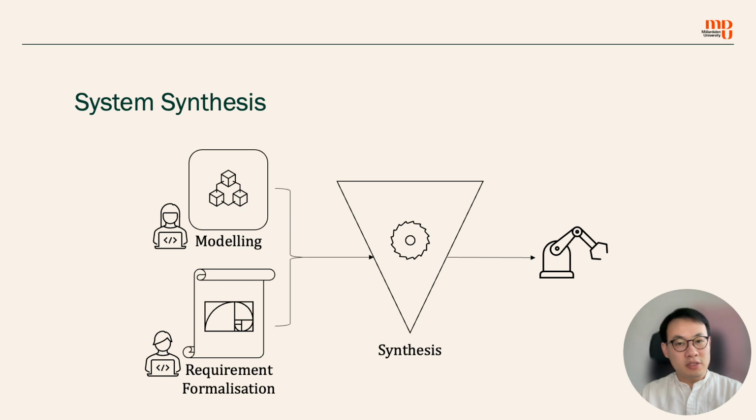But for system synthesis, however, it's a little bit different. It starts from the modeling of the atomic behavior of the system, not the entire behavior of the system, and then formalize the requirement into a format or a manner that is accurate and understandable by machines. Next, the models and the formalized requirements are fed into the automatic process which compose and sort the behavior of the model in a way that the composed behavior satisfies the requirement.